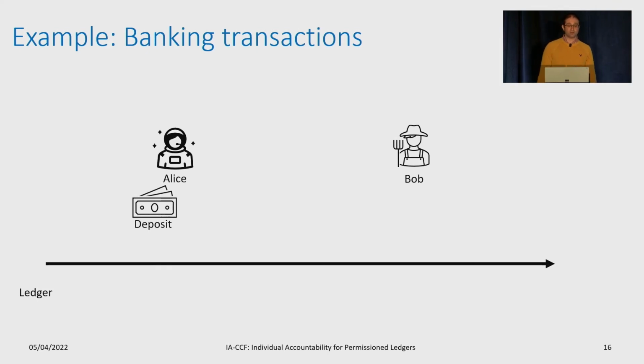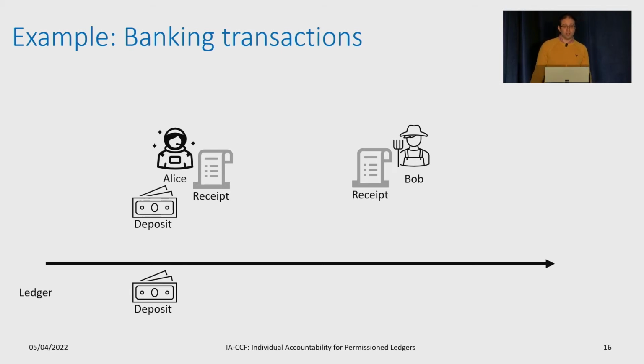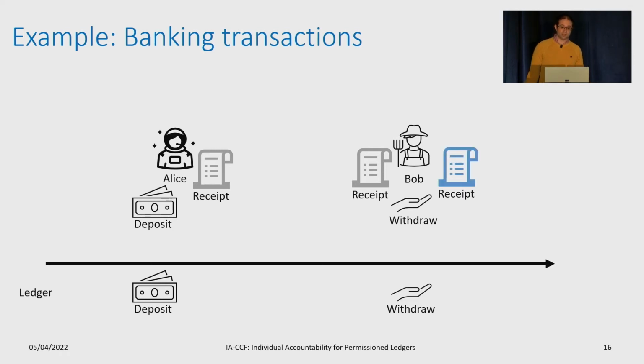She creates a deposit request, sends it to IA-CCF, which records it to the ledger and gives her back a receipt. She provides the receipt to Bob to show that her deposit executed correctly, and then Bob decides to withdraw the funds. Bob creates a withdrawal transaction, sends it to IA-CCF, and receives a receipt. However, his receipt says that he has insufficient funds. Bob is suspicious because he knows he did not make any other withdrawals and decides to perform an audit.